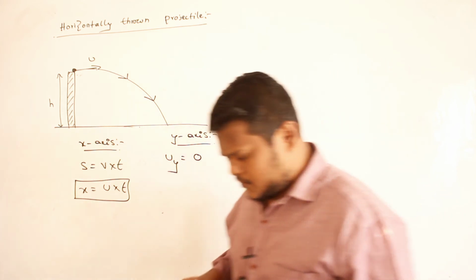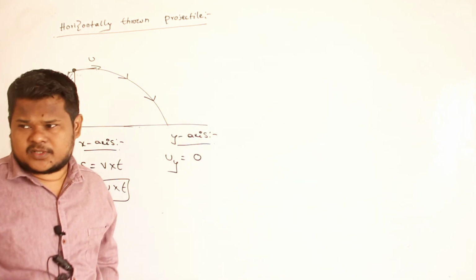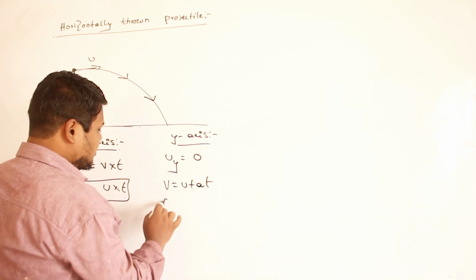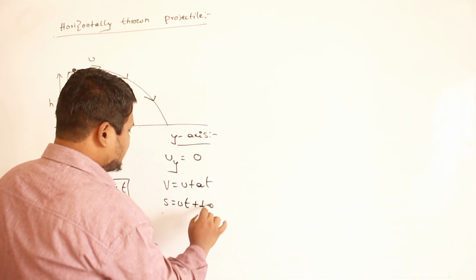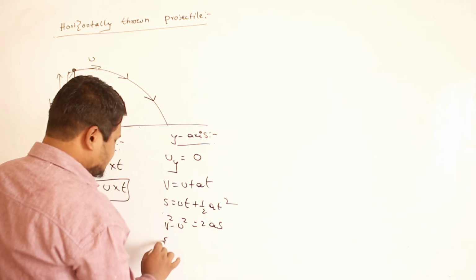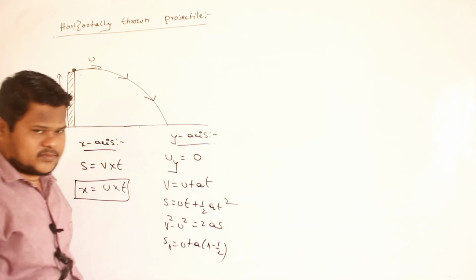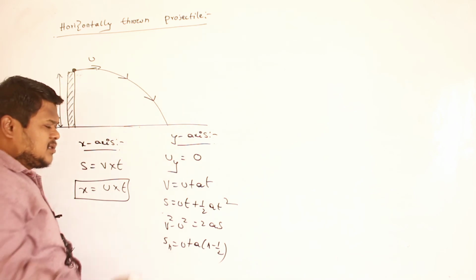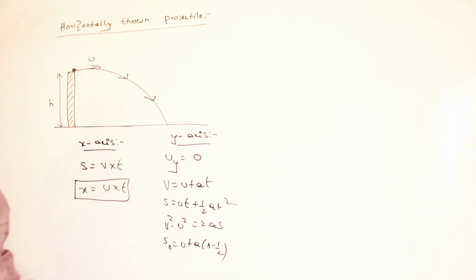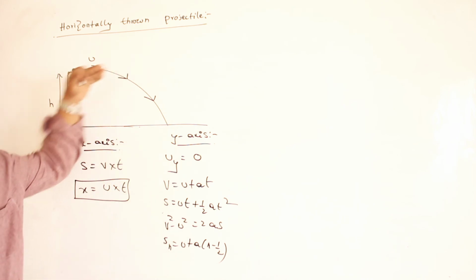So then how many equations can I use? Motion along the y-axis is always accelerated motion, no? So I can use the relation v equals u plus at, s equals ut plus half at square, v square minus u square equals 2as, and s_n equals u plus a into (n minus 1) by 2. All these relations I can use. But in all these relations, the u value will be 0. Initial velocity along the y-axis will be 0 because when I have thrown the body, velocity is only along the x-axis.